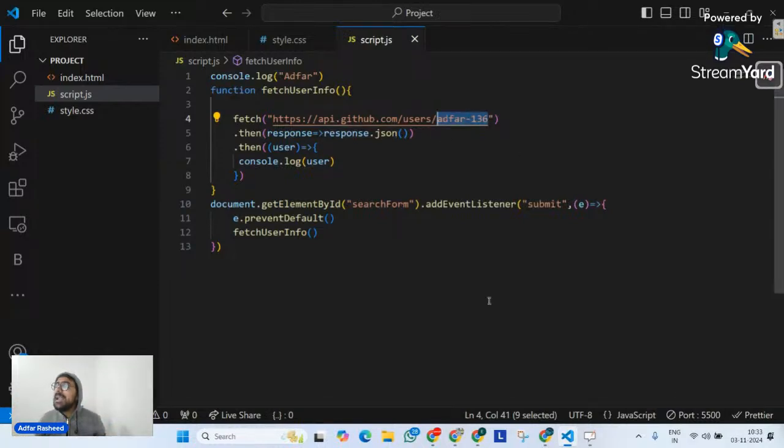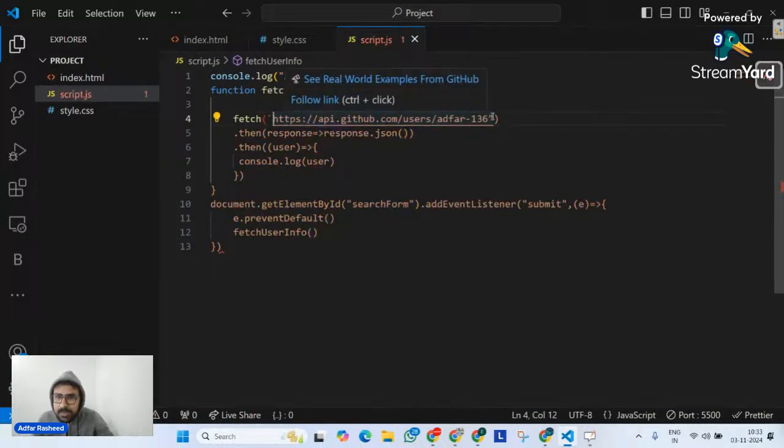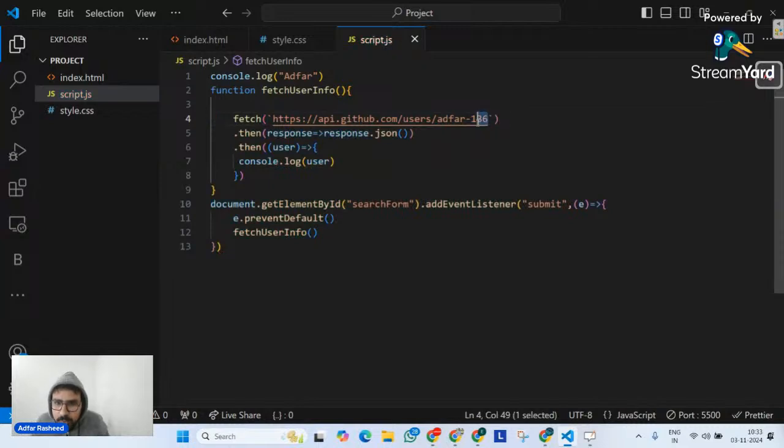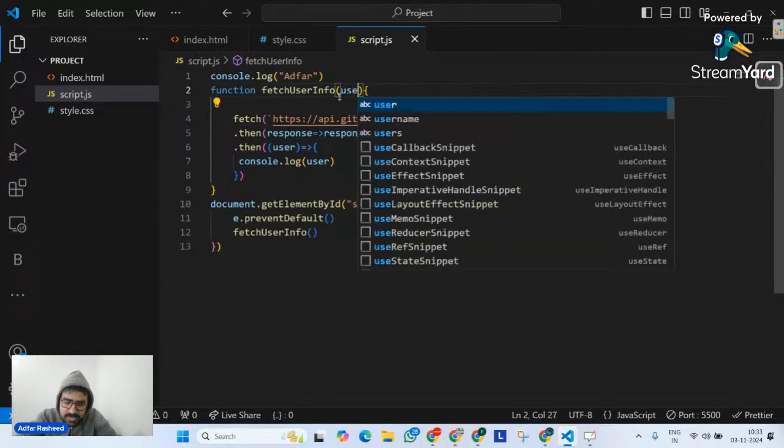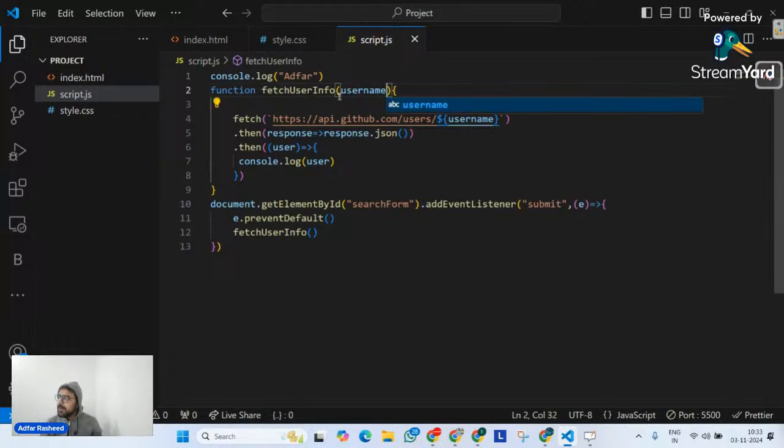That's called template literals. So instead of wrapping it in quotes, I'm going to wrap it inside a template literal. Then I am going to make this a proper variable, and let me name that variable username or whatever you want to call it. The same username I'm going to pass here as an argument. Simple. So now, whenever I call this fetchUserInfo, whatever value I pass here as an argument is what will go to that API, and it will give me data with respect to that.